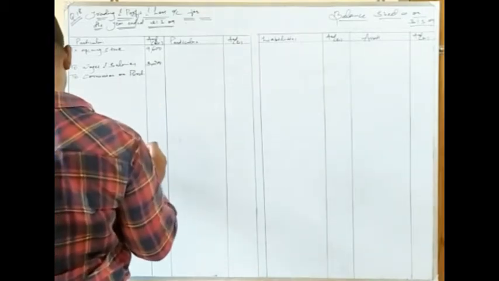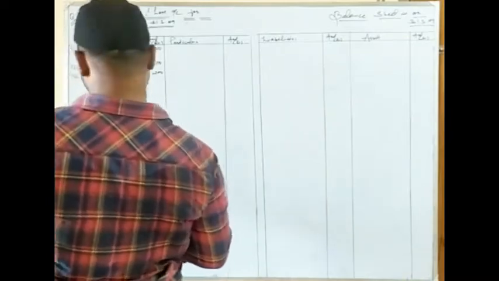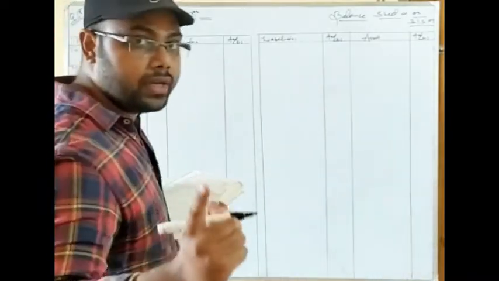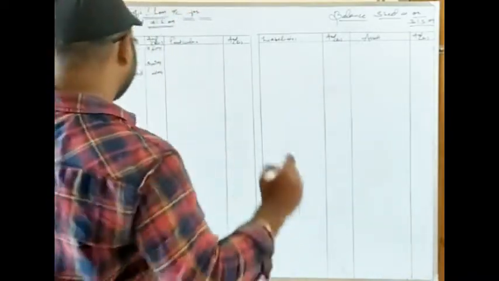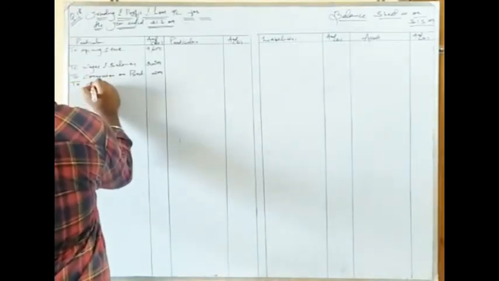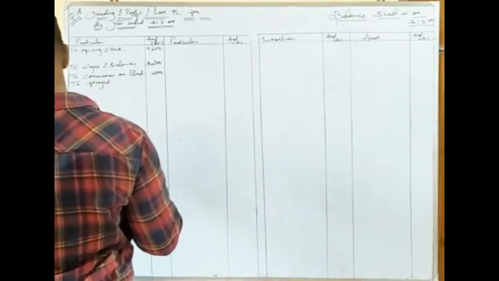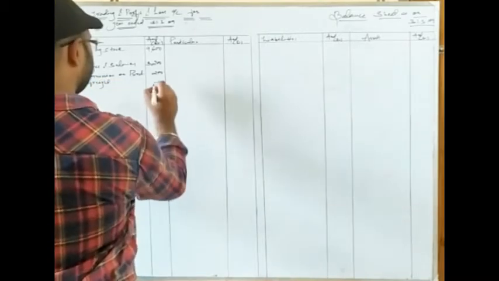So commission on purchase is given as 200 rupees. Next item is freight, and mind you, freight is also a direct expense made on the purchases. So to freight. Freight is given as 300 rupees.